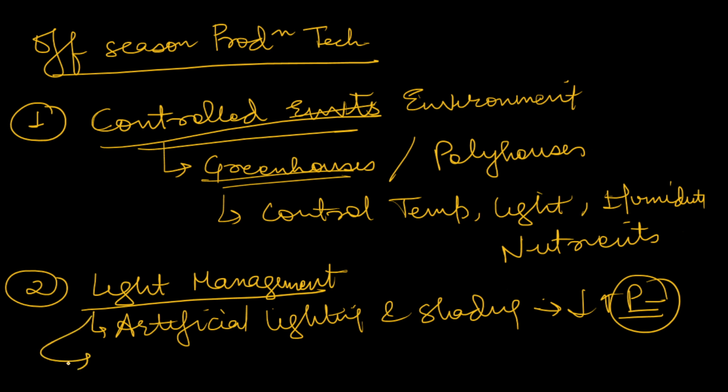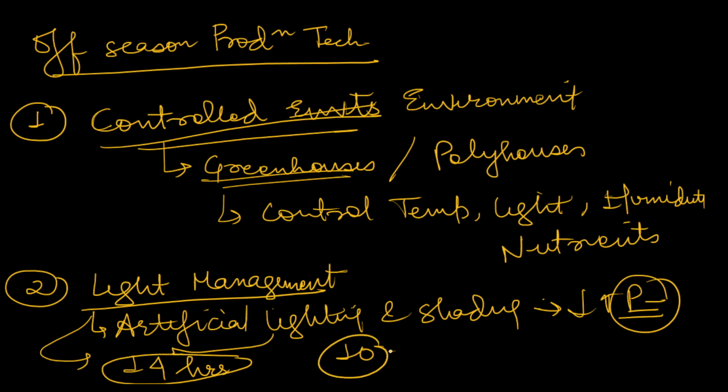So for growing chrysanthemum flowers, we generally give them light availability for 14 hours, and the remaining 10 hours for shading. When you do light management like this, that is 14 hours of light and 10 hours of shade, that is best for chrysanthemum flowering. So this is how we can do light management.